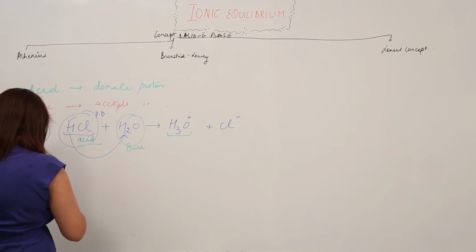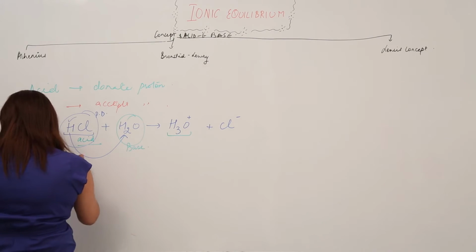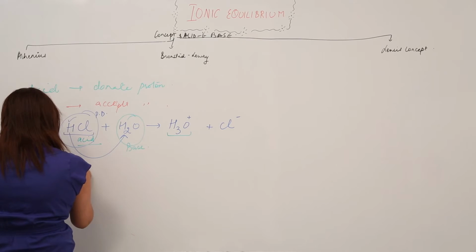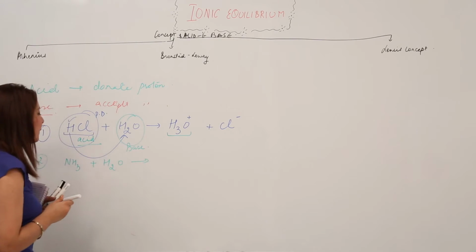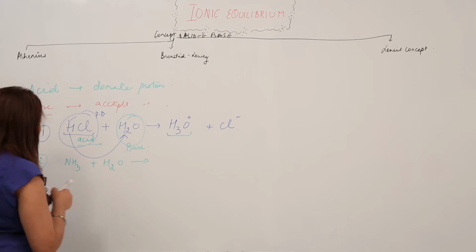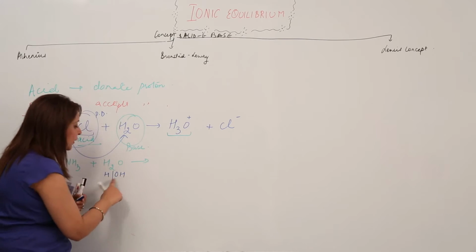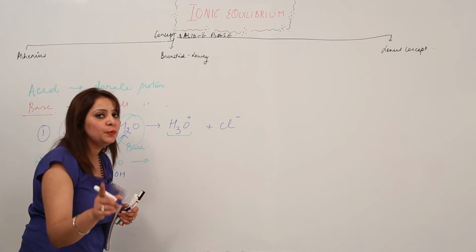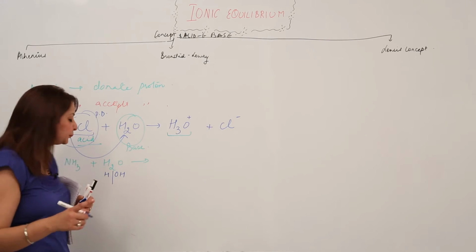The second example I am putting up for you is NH3 plus water. What is going to happen in this case? This water actually contains H and OH. No need to write this, I am writing it just to make it clear, but don't ever write H and OH separately for water.